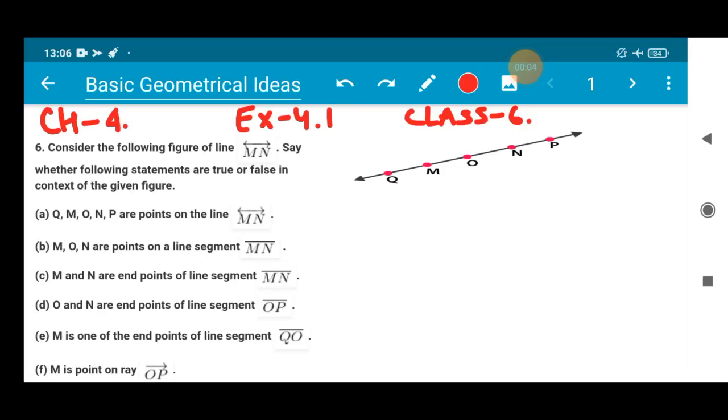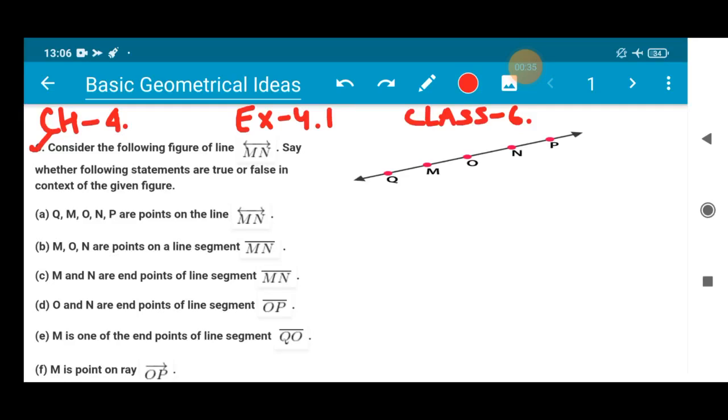So, in today's session, we will be doing question number 6 from exercise 4.1, chapter number 4, Basic Geometrical Ideas from class 6. So, question number 6 is: consider the following figure of line MN. You have to see this figure. Say whether the following statements are true or false in the context of the given figure. So that means, looking at this figure, you have to say whether each statement is true or false.